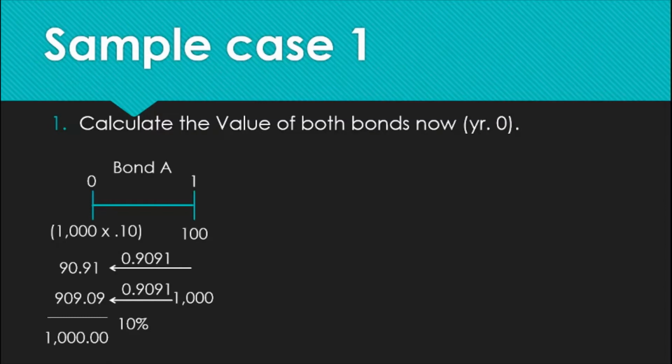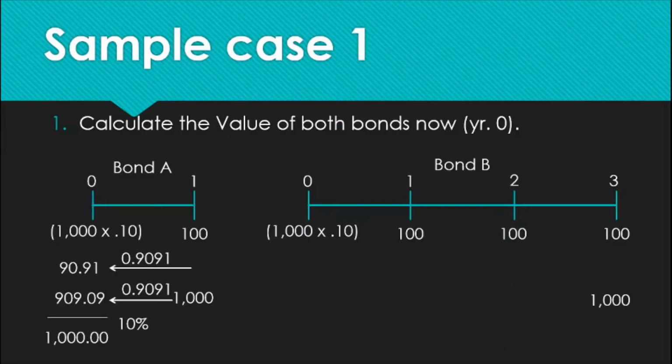Now let's go to bond B. Bond B has 3 years remaining to maturity. Again, the coupon payment would be 1,000 times 10%. That is also 100. But this time, it will be generated every year for the next 3 years. At the end of 3 years, the par value of 1,000 pesos will be returned to the investor. And hence, we can now calculate the present value of these cash flows.